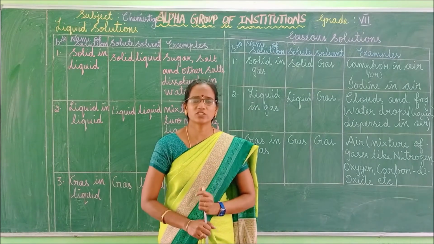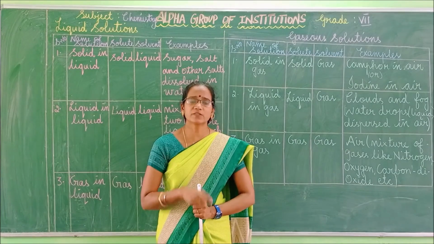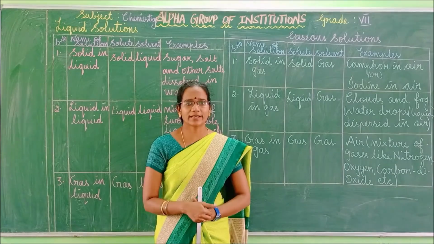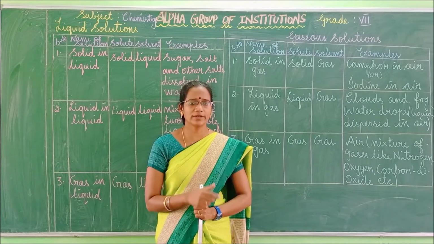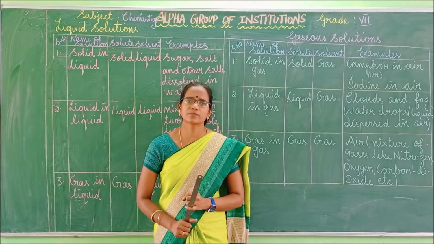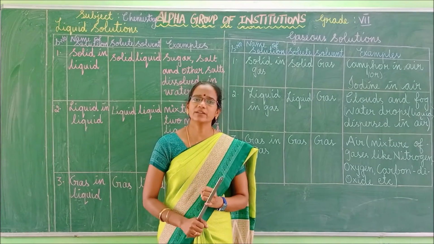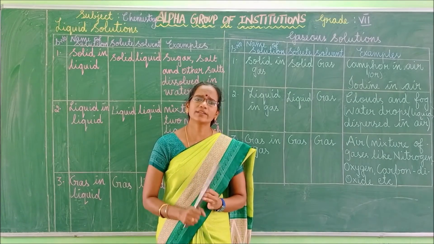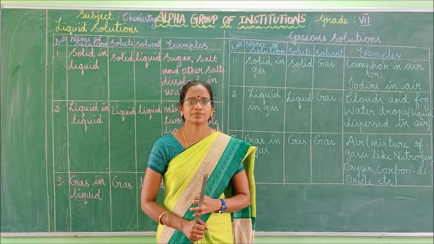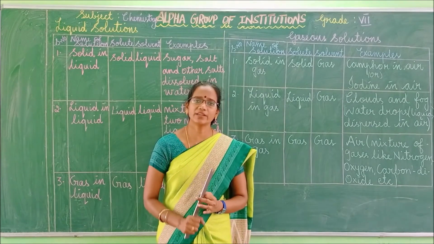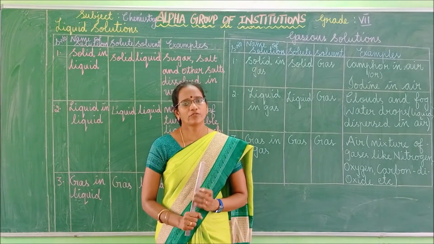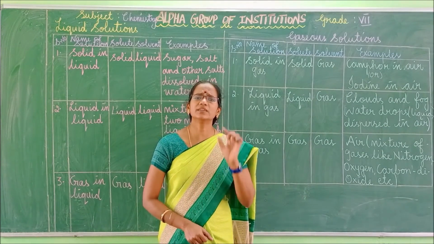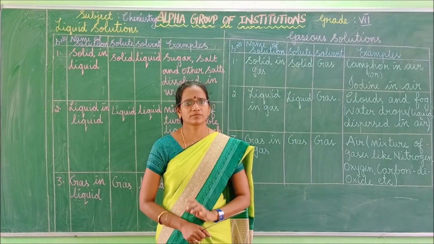Next we can move to the assignment. I am going to give some questions. For that you prepare answers, learn, and write one time. Got it? Note down the questions. First question: define solutions. Second: what is meant by binary solution? Third: define solute. Fourth: define solvent. Next: mention the types of solutions.